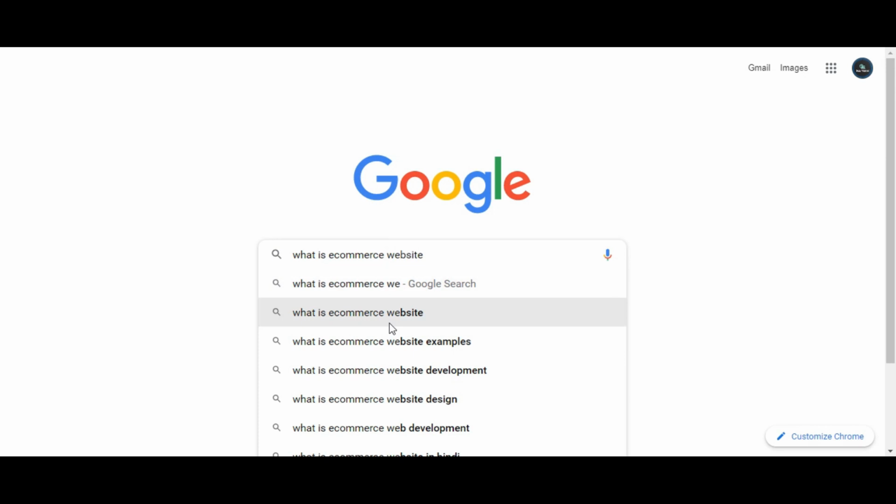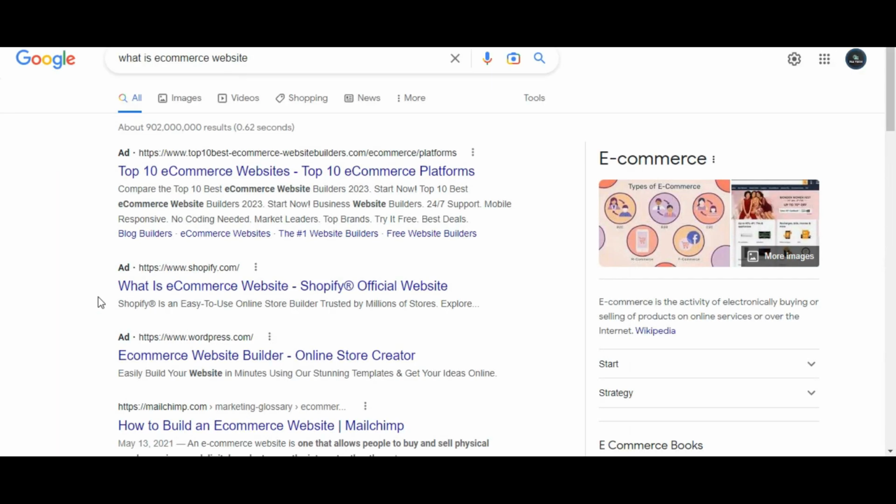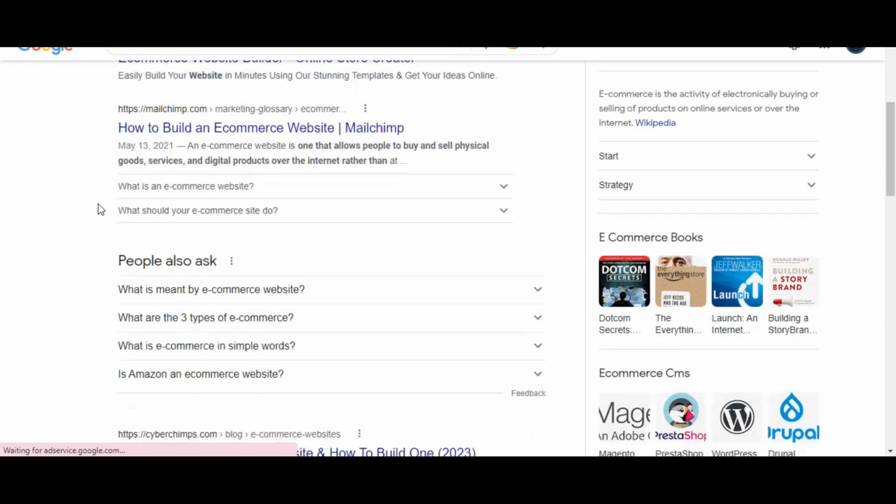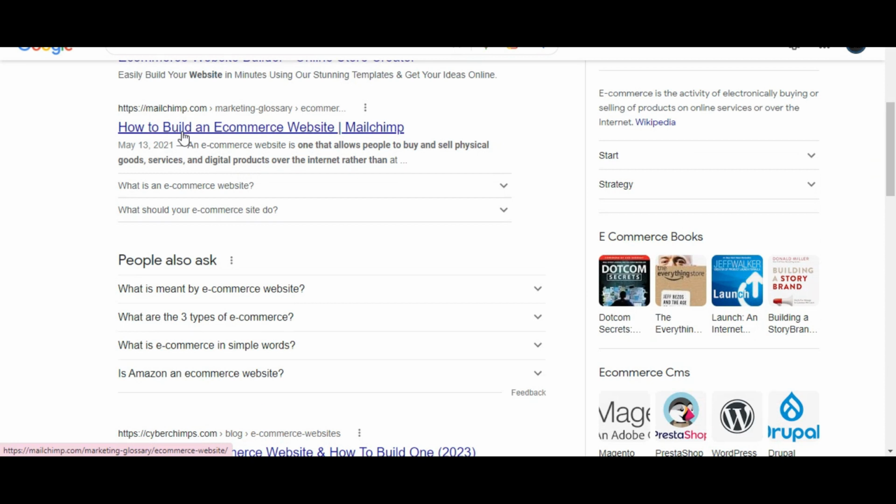Okay, so as I search for what is an e-commerce website, as you can see beside the ads, this one, "How to build an e-commerce website", this is called the meta title. And the description right here, "An e-commerce website is one that allows people to buy and sell physical goods, services and digital products over the internet rather than so on." This is called the description.